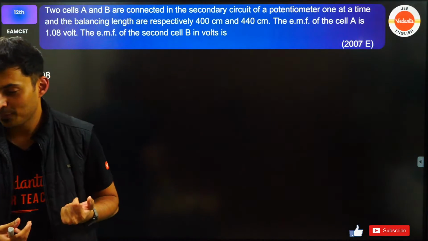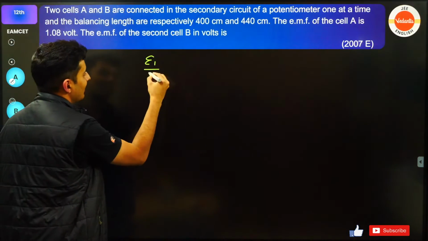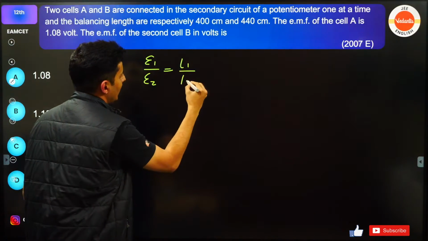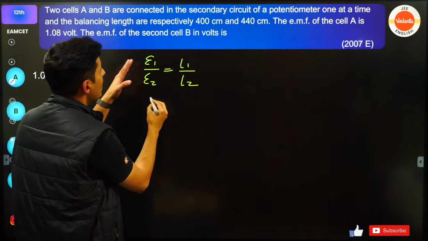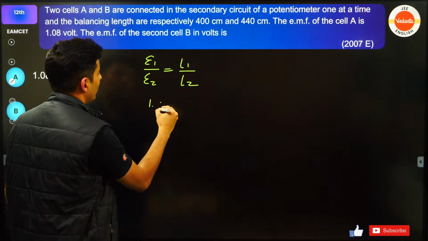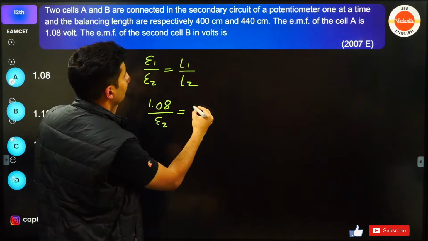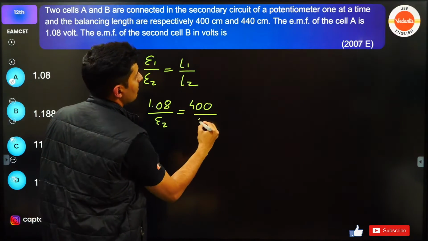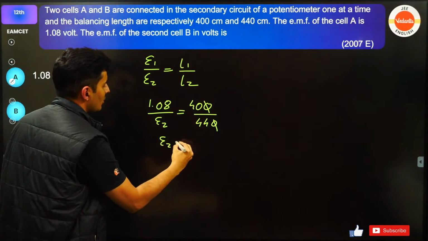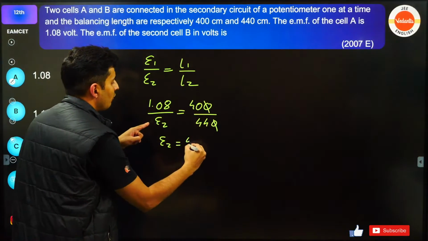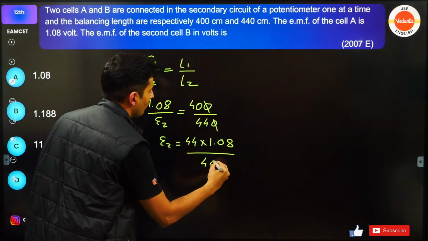Comparing the cells. How do you compare the cells? E1 by E2 is L1 by L2, correct? What is E1 by E2? E1 is nothing but 1.08. E2, I don't know. L1 by L2, so it's 400 by 440. Zero cancels. So cross multiply. So E2 will be 44 into 1.08 divided by 40, guys.